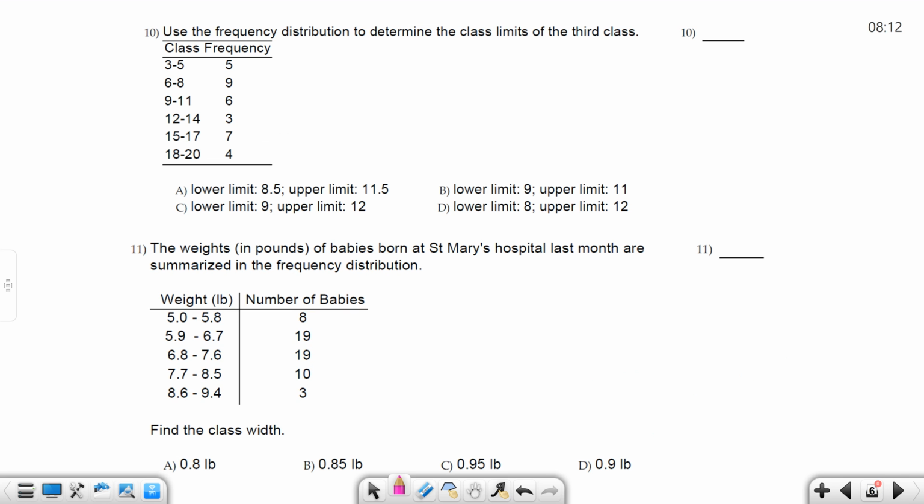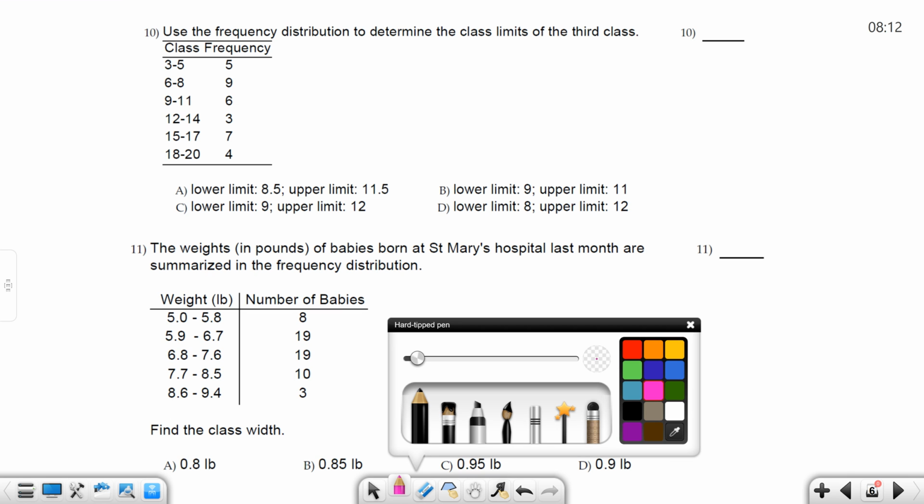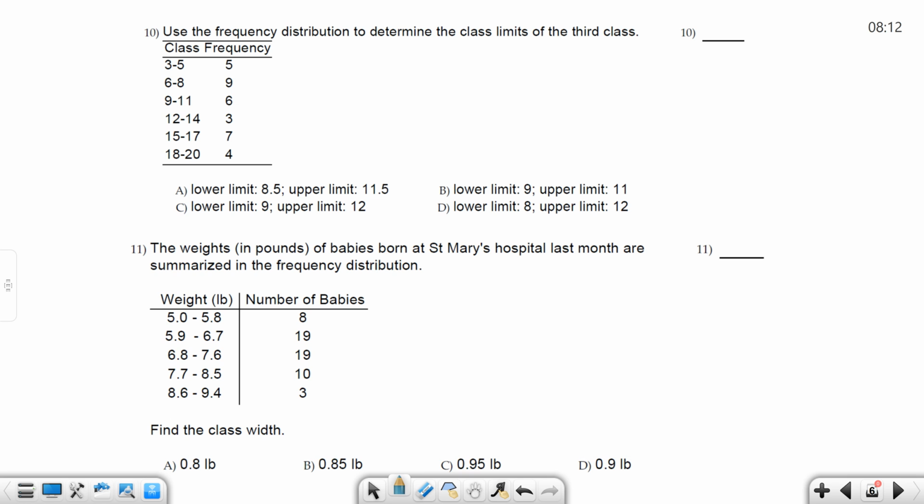Number 10, use the frequency distribution to determine the class limits of the third class. So if we go to the third class, this is the first one, second one, third one, right here they are. What are the limits? The lower limit is what? 9, and the upper limit is 11, right? So for number 10, we have lower limit 9, upper limit 11, which is B.